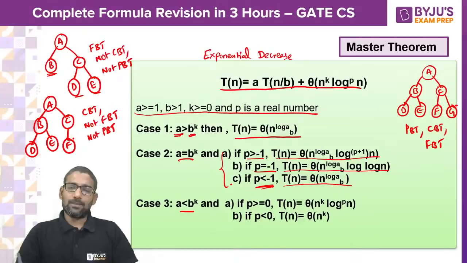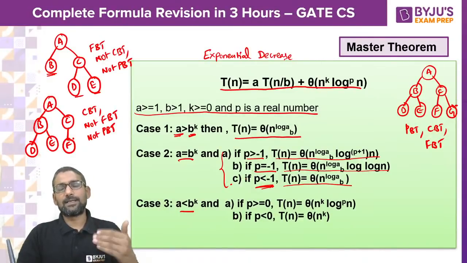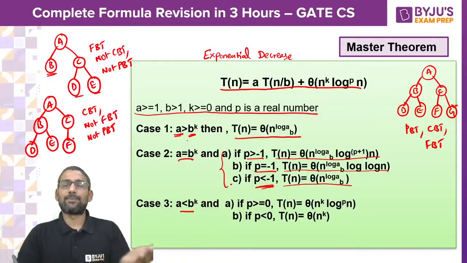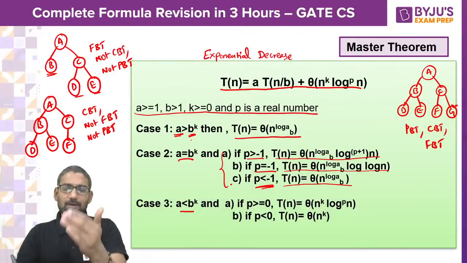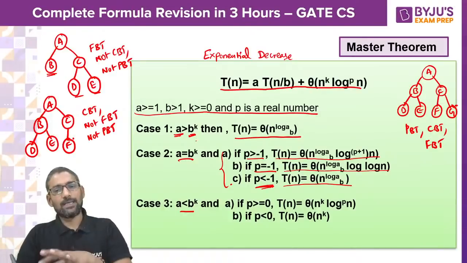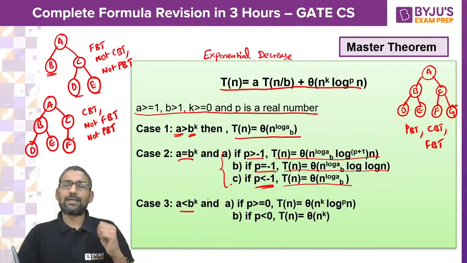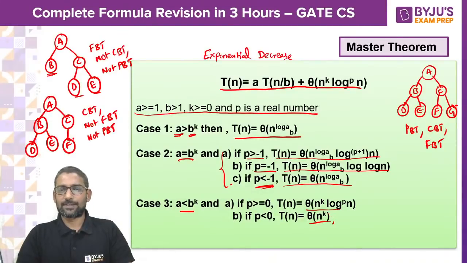Right. So in the master theorem, if the input size decreases exponentially, we will compare a and b power k. Accordingly, we get three cases. Then for case 2 and case 3, we have sub cases. Accordingly, we can directly write what is the time complexity.